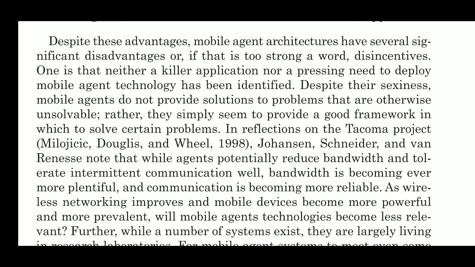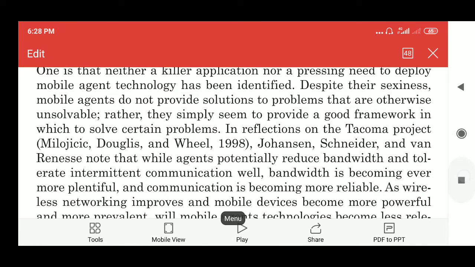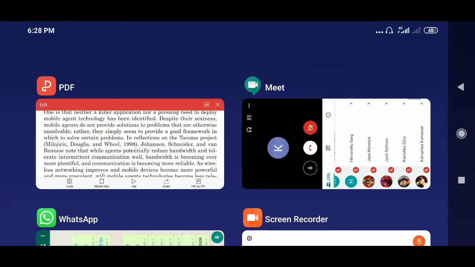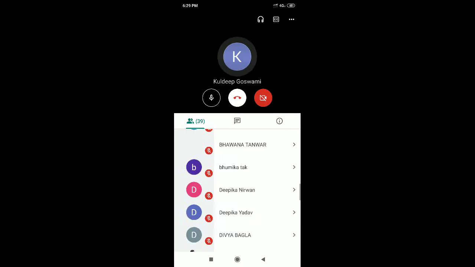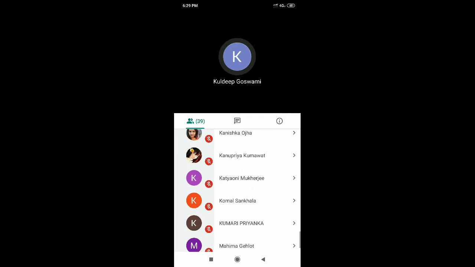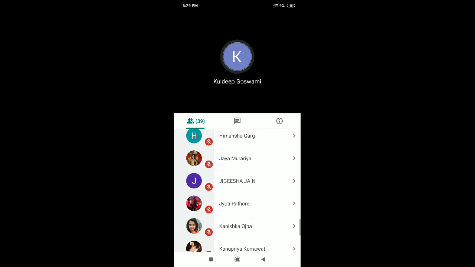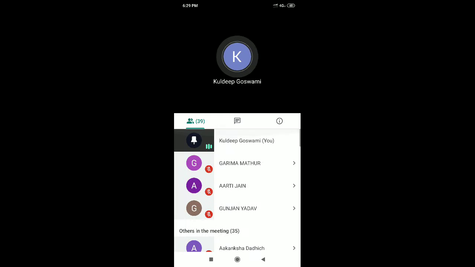Again, I would like to see how many of you are there. Okay, so we have 39 students now. Okay, so I will take the attendance of these 39 students.